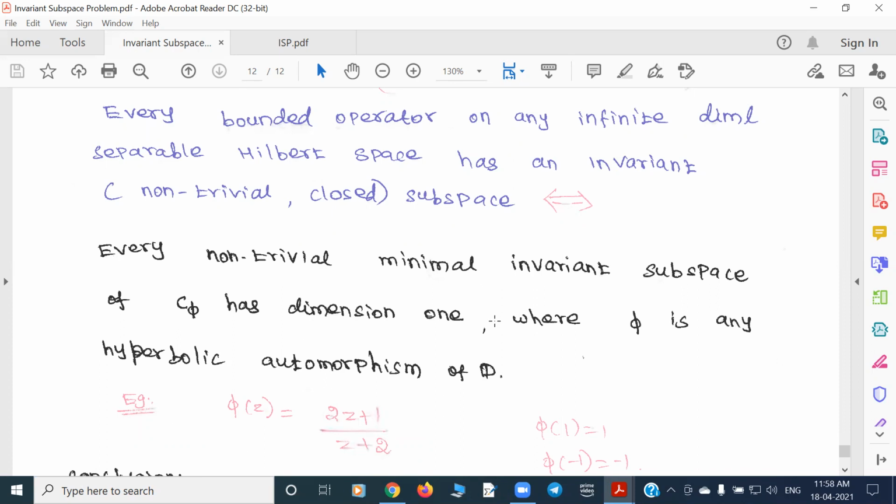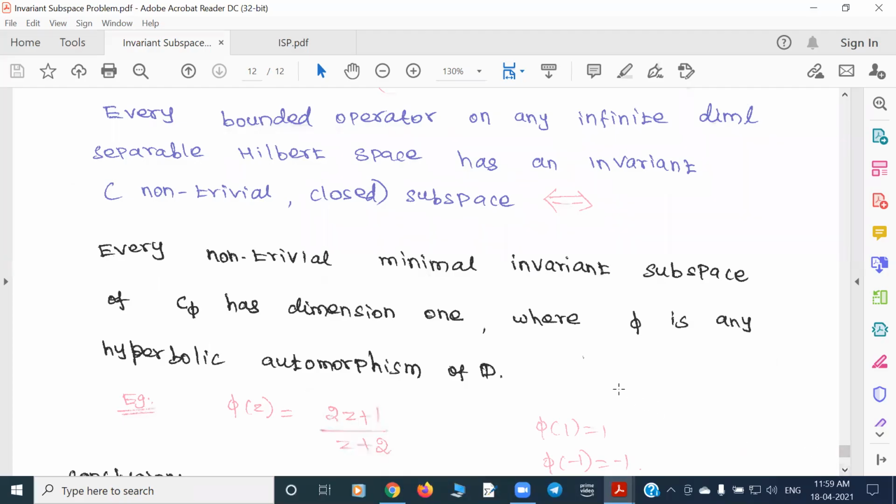This motivates people to work more on composition operators, because instead of thinking about any general operator, you can now think of one single space and one single operator. For this operator, if you know its minimal invariant subspaces are one dimensional, then done. So people are still working towards it.